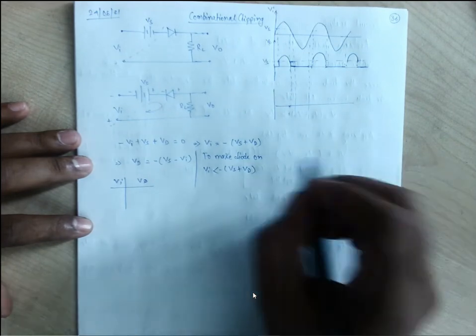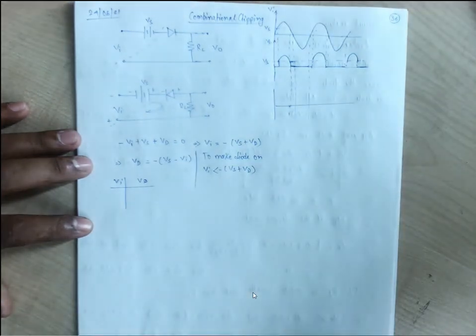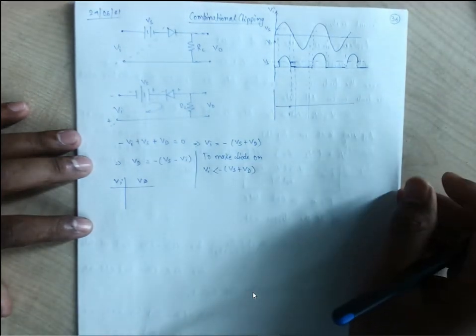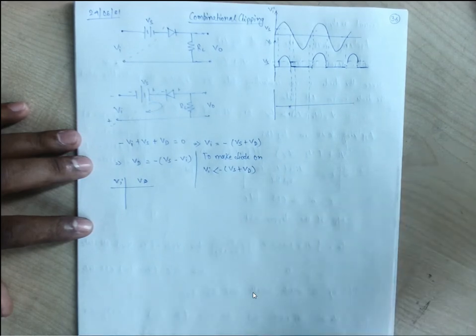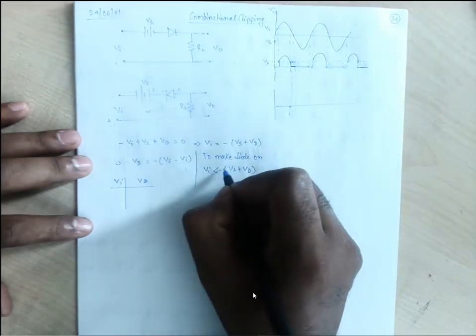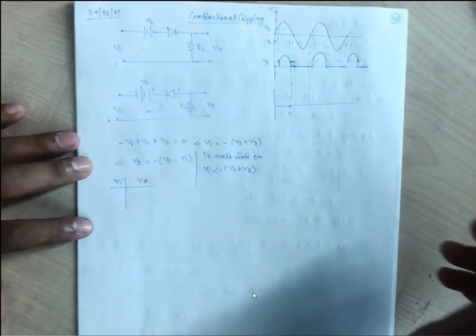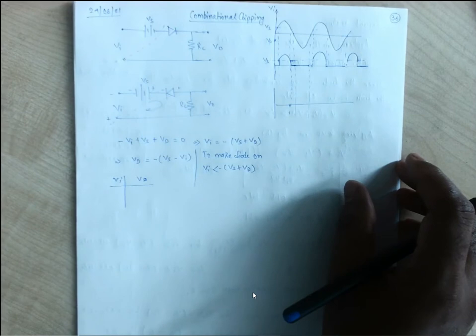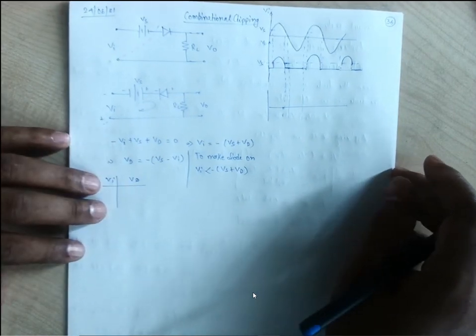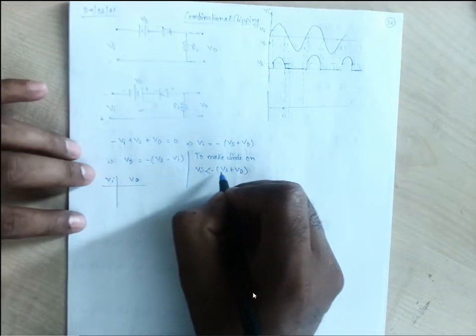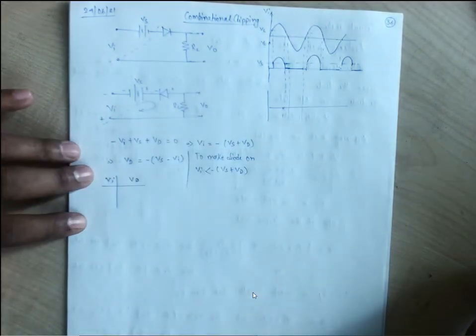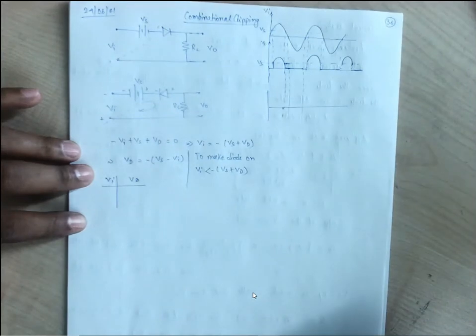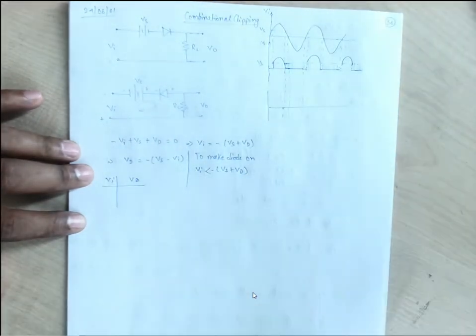Or simply just think that Vd is not there. Vd, that is the ideal diode, the knee voltage is 0, let us consider. So our Vi should be less than minus of Vs. When this Vi is less than minus of Vs, only then will our output come out in the load.